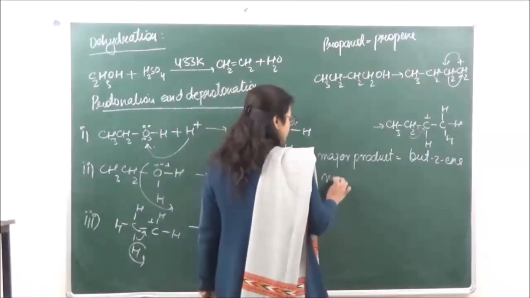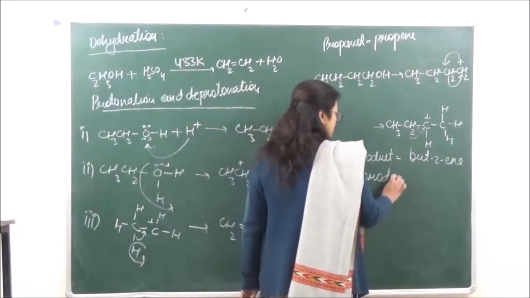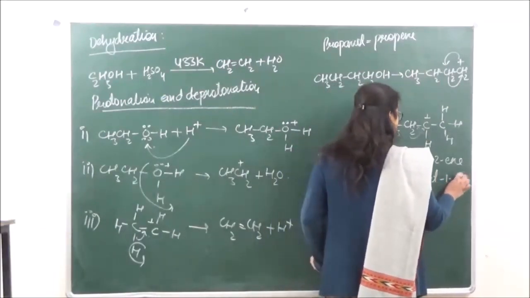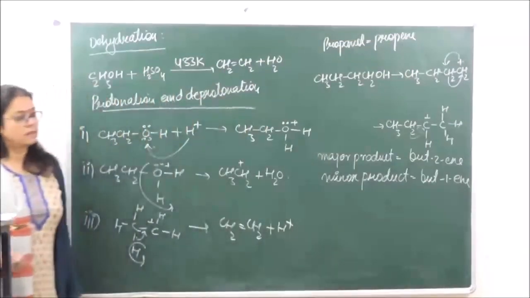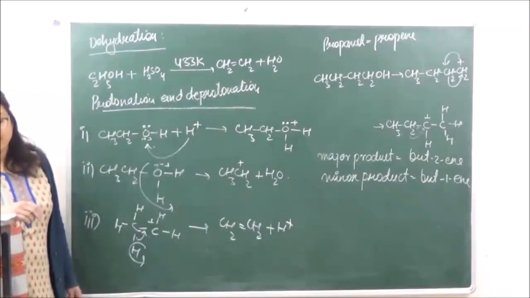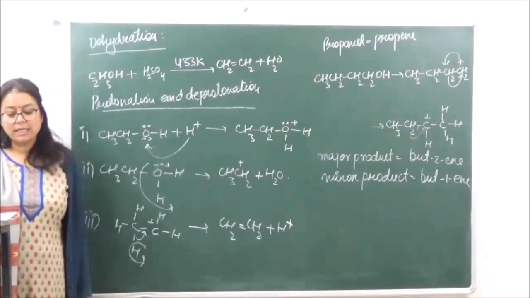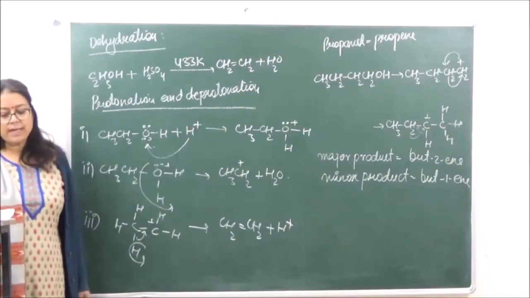And the minor product is going to be but-1-ene, right? Why? But-1-ene is the minor product because of the hydride shift that is taking place. Have you understood? So this is what dehydration is.